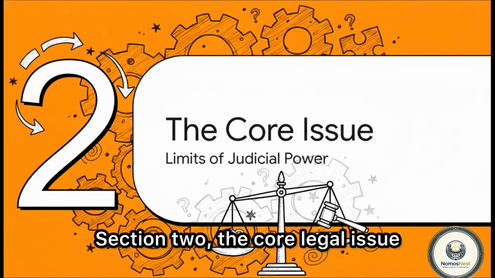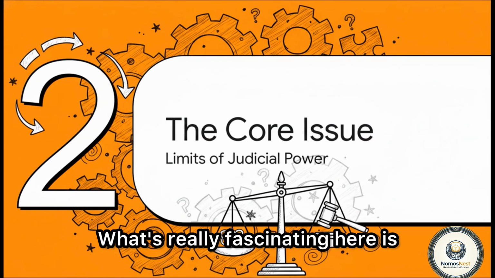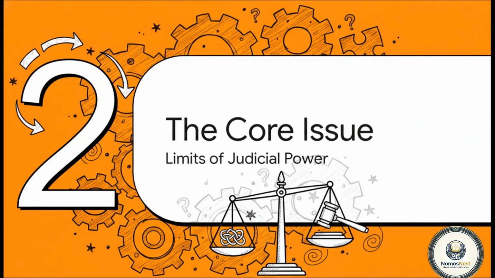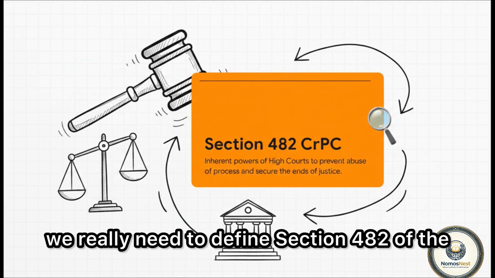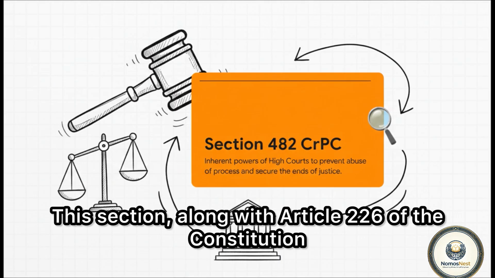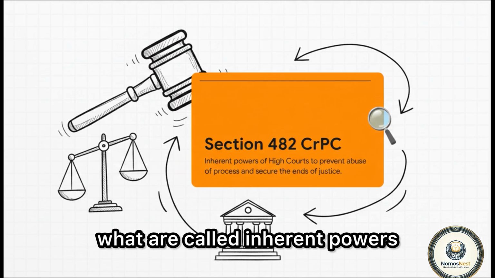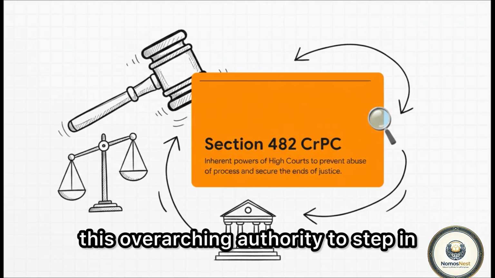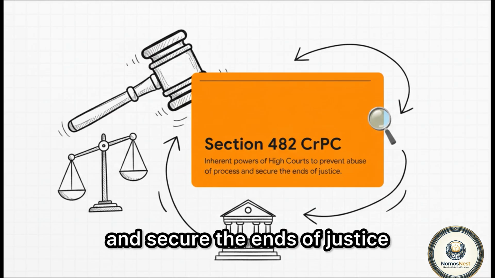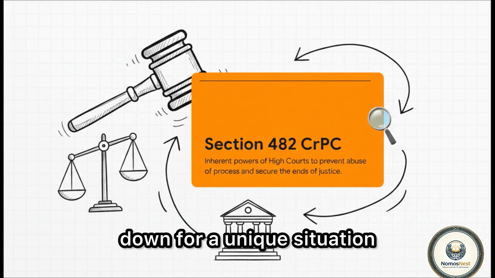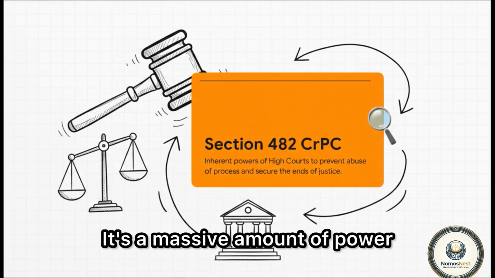Section 2. The core legal issue. What's really fascinating here is how the Supreme Court had to unravel the exact legal puzzle at the center of all this chaos. Before we go any further, we really need to define Section 482 of the Code of Criminal Procedure, 1973. This section, along with Article 226 of the Constitution, gives high courts what are called inherent powers. Basically, this means the High Court has this overarching authority to step in, prevent the abuse of the legal process, and secure the ends of justice. They can do this even if there isn't a highly specific rule written down for a unique situation. It's a massive amount of power.